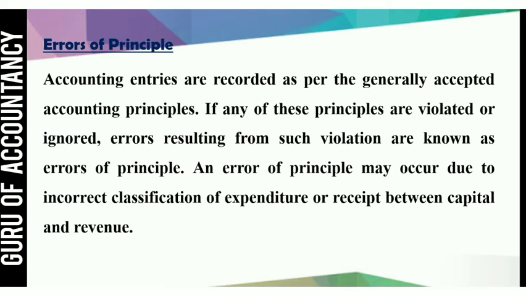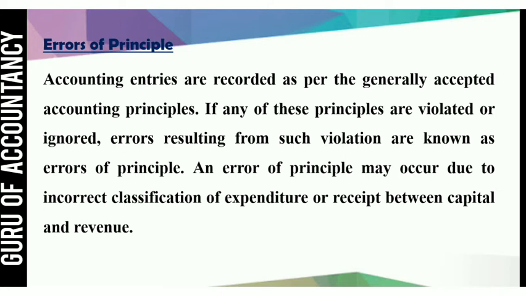Then the next is error of principle. Accounting entries are recorded as per the generally accepted accounting principles. If any of these principles are violated or ignored, errors resulting from such violation are known as errors of principle. An error of principle may occur due to incorrect classification of expenditure or receipt between capital and revenue.